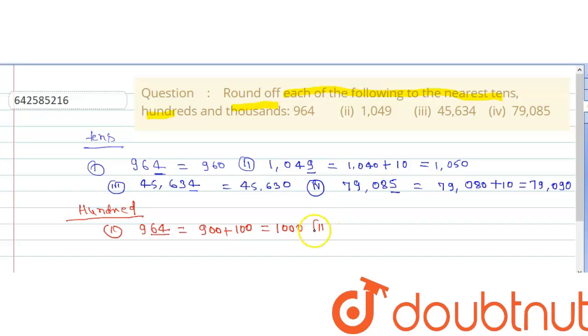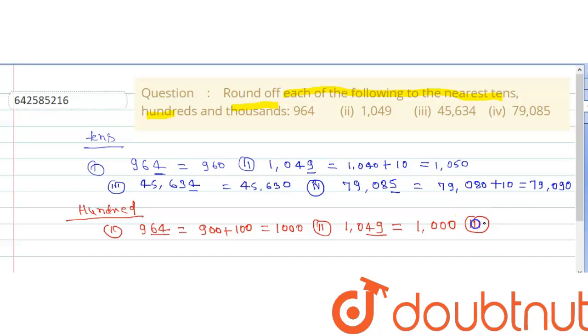Our second part is 1049. So rounding it to the nearest 100, look at the last two digits, which are 49, and 49 is less than 50. So after rounding, it will give 1000.